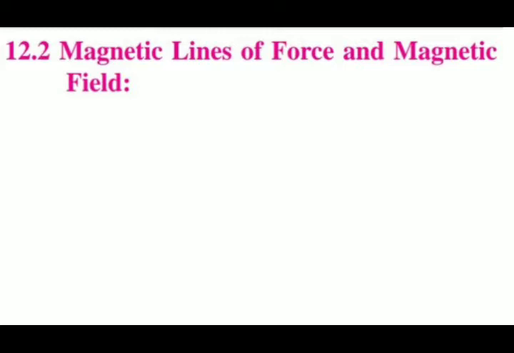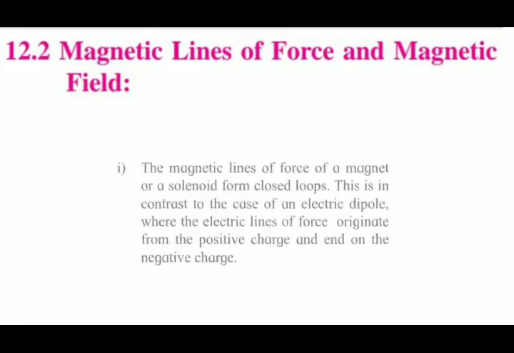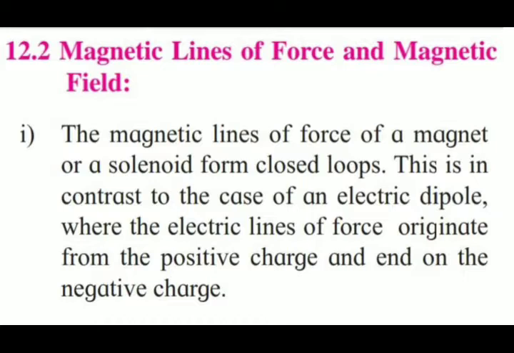The magnetic lines of force have some properties. Number 1, the magnetic lines of force of a magnet or a solenoid form closed loops. This is in contrast to the case of an electric dipole, where the electric lines of force originate from the positive charge and end on the negative charge.